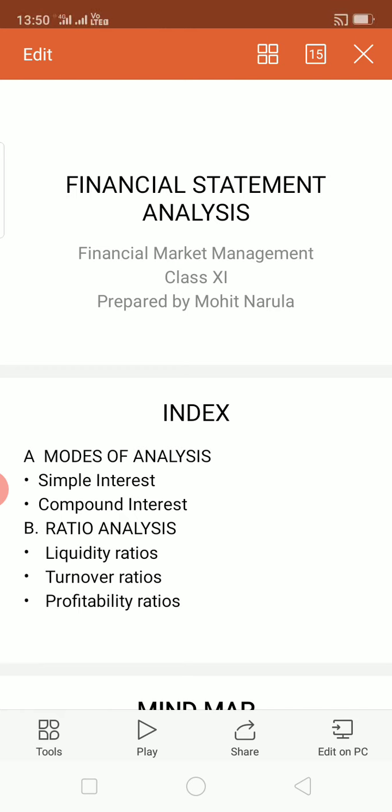So both these, financial statement and analysis of financial statement, are very important from the examination point of view and from the accountancy point of view also. But this analysis of financial statements is done by specialized persons like chartered accountants, company secretaries, ICWAs. These expert people can make analysis of financial statements.